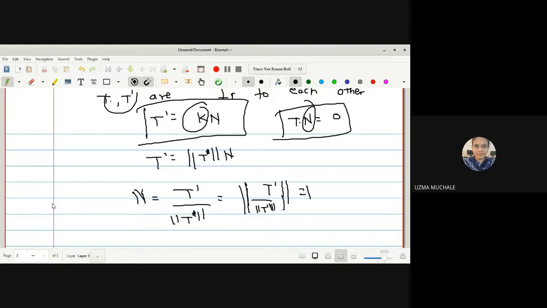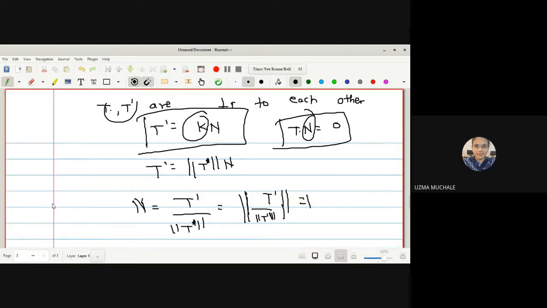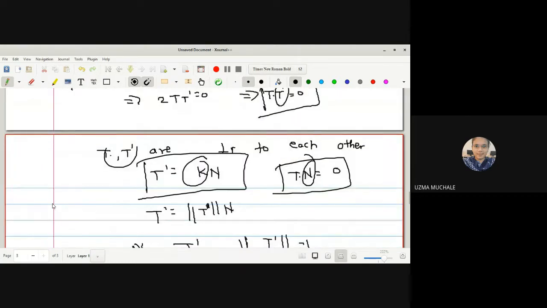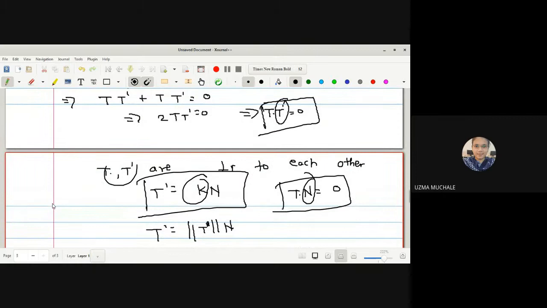Okay. So, anyone having a doubt about this one? Here this point is important. Here you get T dot T dash is equal to 0, and we know the property that tangent and normal are also perpendicular to each other. So from this step you can say that T dash and N both are in the same direction, hence we write the result T dash is equal to k into N. That means if T dash and N are in the same direction, they are scalar multiples of one another. Okay.